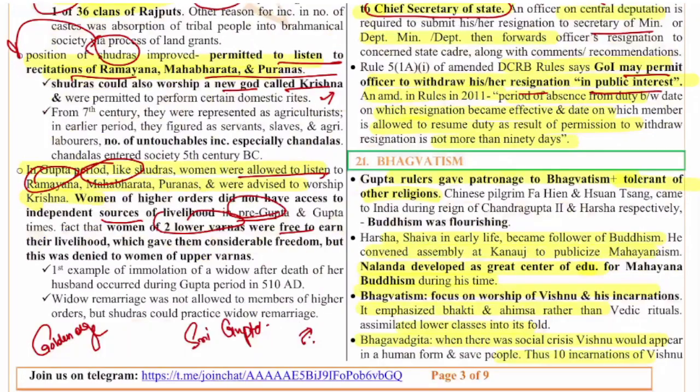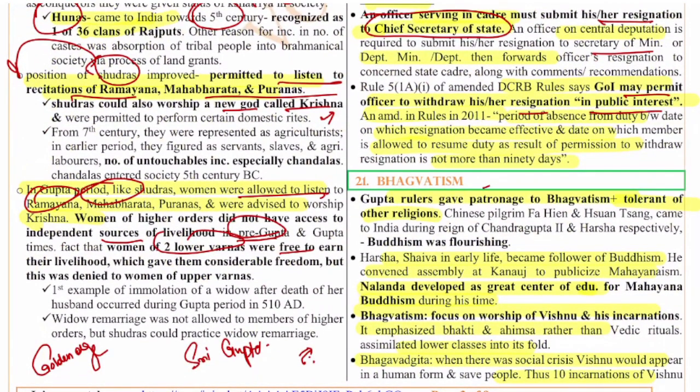Next, the 21st question is on Bhagavatism. The Gupta rulers gave patronage to Bhagavatism. Bhagavatism is to a certain extent linked to Lord Vishnu, and it is tolerant of other religions as well.